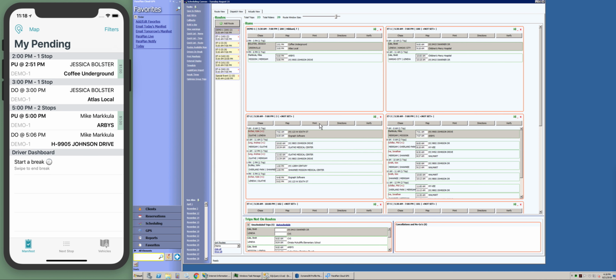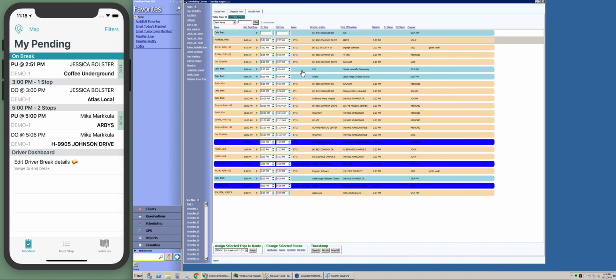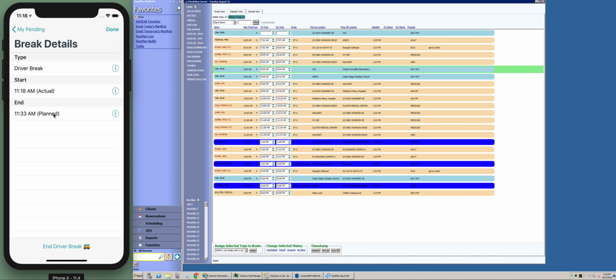Today I want to talk about a new feature in ParaPlan. We have added support for driver breaks. On the mobile app, when a driver goes on break, you'll see it reflected in Route View and on Dispatch View when scheduling a ride. If the driver changes the expected end time of their break, you'll see that change in ParaPlan as well.